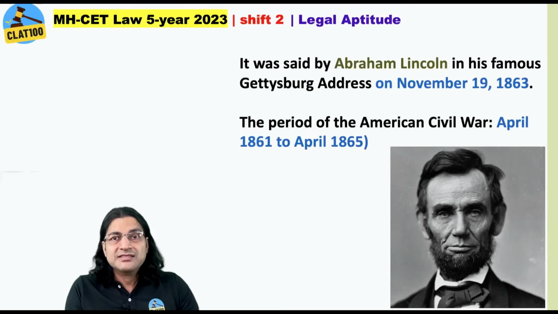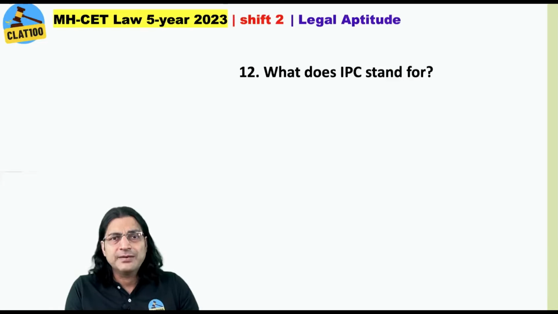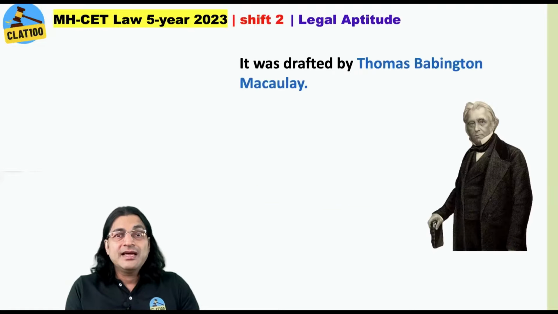It was during this Civil War that he had made this famous statement, and hey, he had done something very great. He is the person who had abolished slavery. Alright, hats off to him. What does IPC stand for? We have already talked about this 15 times here in this video. Indian Penal Code, Act 45 of 1860. It was drafted by Thomas Babington Macaulay.